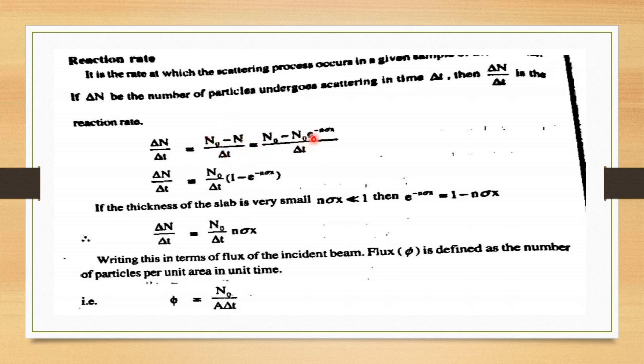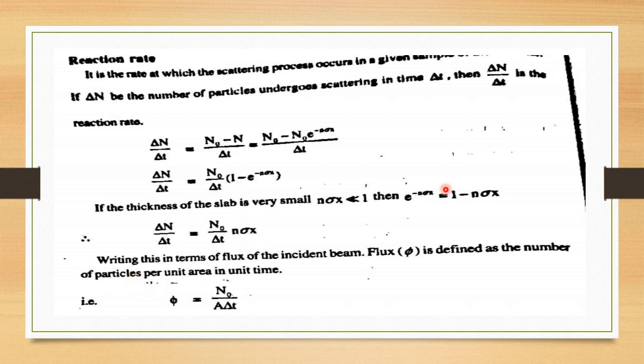Substitute n as n0 e raised to minus n sigma x. Delta n by delta t is equal to n0 by delta t into 1 minus e raised to minus n sigma x. If the thickness of the slab is very small, n sigma x is much less than 1, so you can write that term as 1 minus e raised to minus n sigma x approximately equal to n sigma x. So delta n by delta t is equal to n0 by delta t into n sigma x.